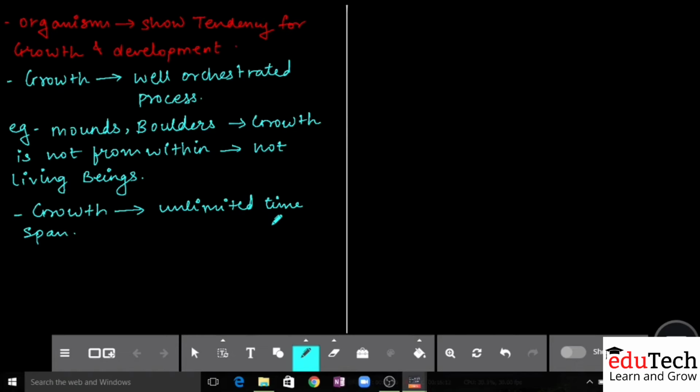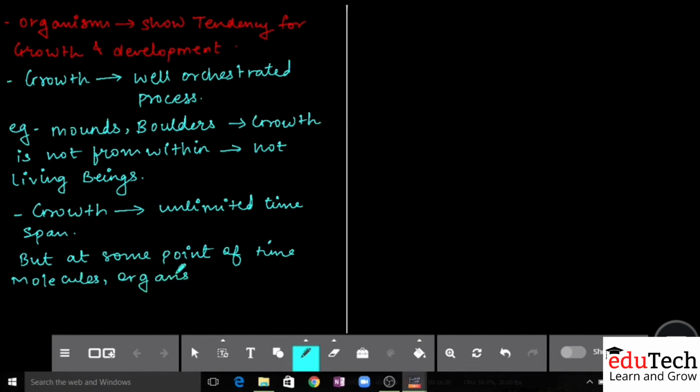Yes, now but one thing we should understand, that at some point of time, you take molecules, you take organs, okay, you take systems, or that is organ systems, will start to lose the effective functioning.